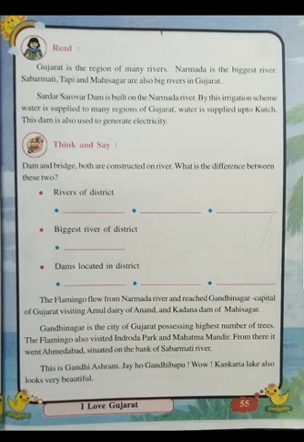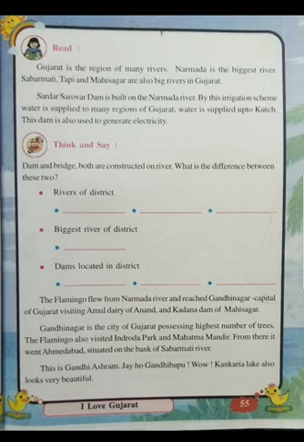The people's lives are completely dependent on the Narmada River, because it is used to supply water up to Kutch. Kutch is a desert, I told you. So from Narmada, which is in Bharuch here, it is the Sardar Sarovar Dam, which is in Bharuch. The water is supplied up to the Kutch district, and this dam is also used to generate the electricity.